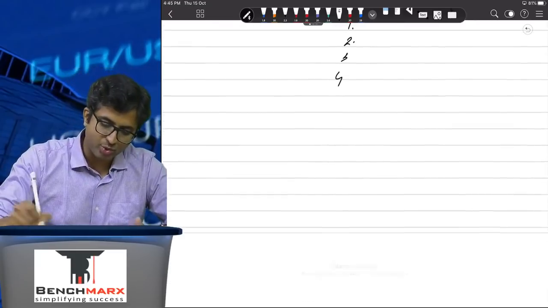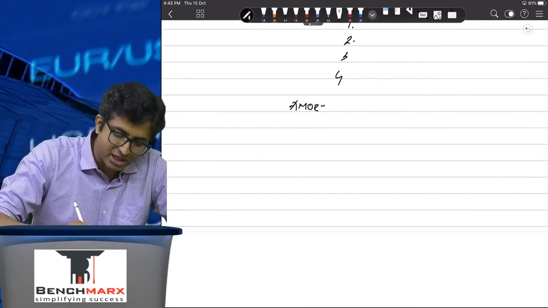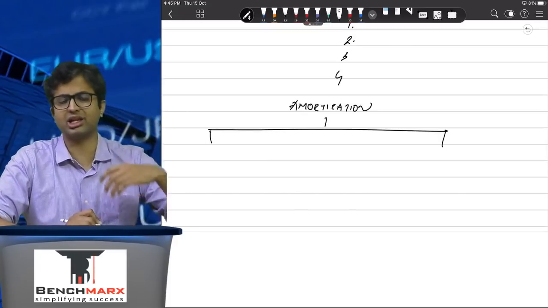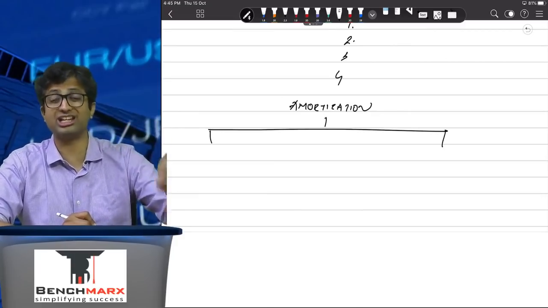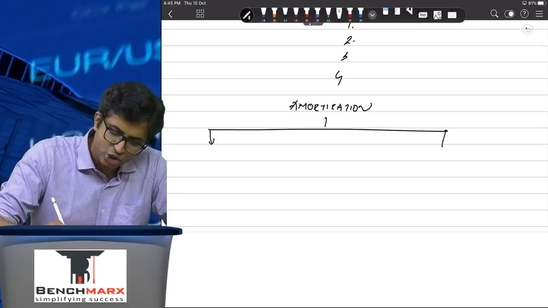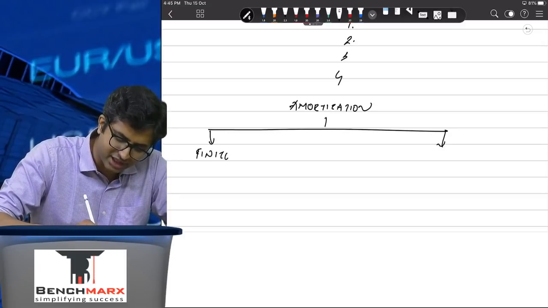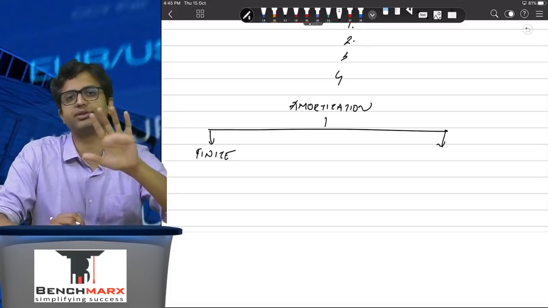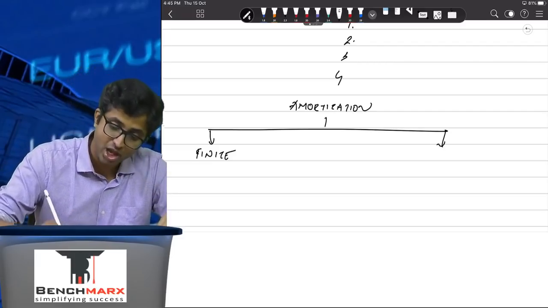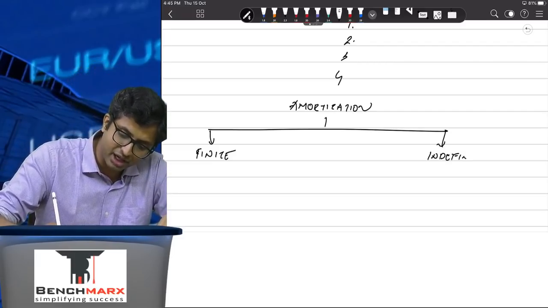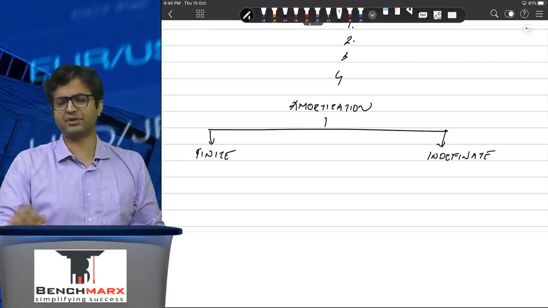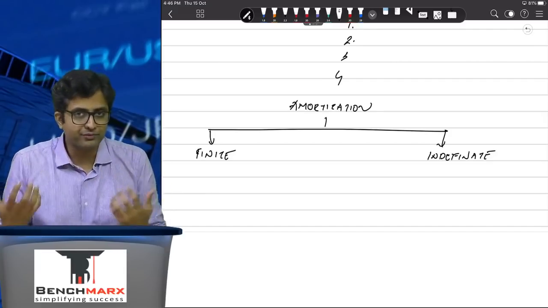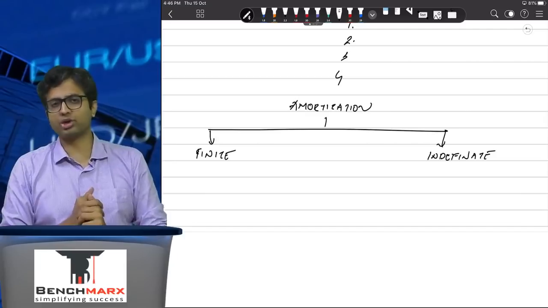What about amortization? Well, intangible assets should be amortized depending on their life. AS26 comes with a rebuttable inbuilt presumption that the life of an intangible asset cannot exceed beyond 10 years unless it can be proven otherwise. So if the intangible asset has a finite life, it has to be amortized on a systematic basis over its finite life, and if no systematic basis is available, then on a straight line basis, SLM. If it has an indefinite life, like something like a trademark, etc., can have an indefinite life, in which case it will be amortized over the 10-year period, because you cannot prove with conviction that the life is more than 10 years.